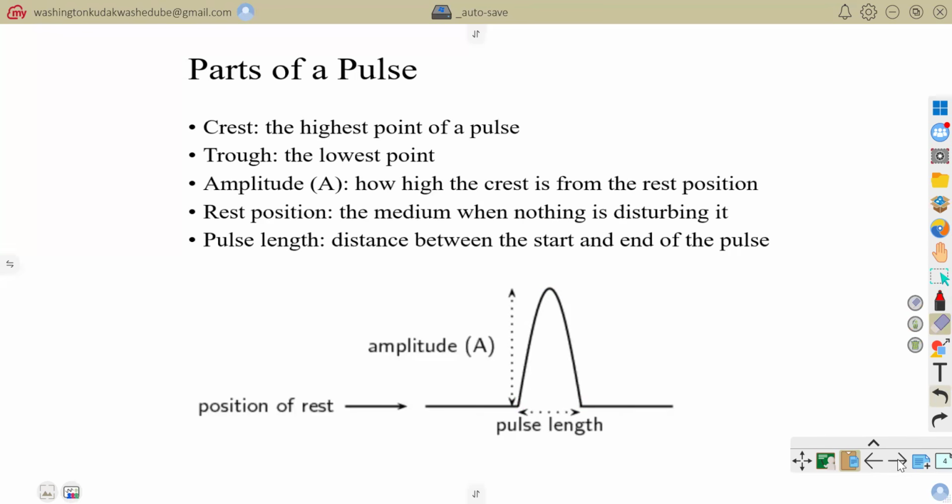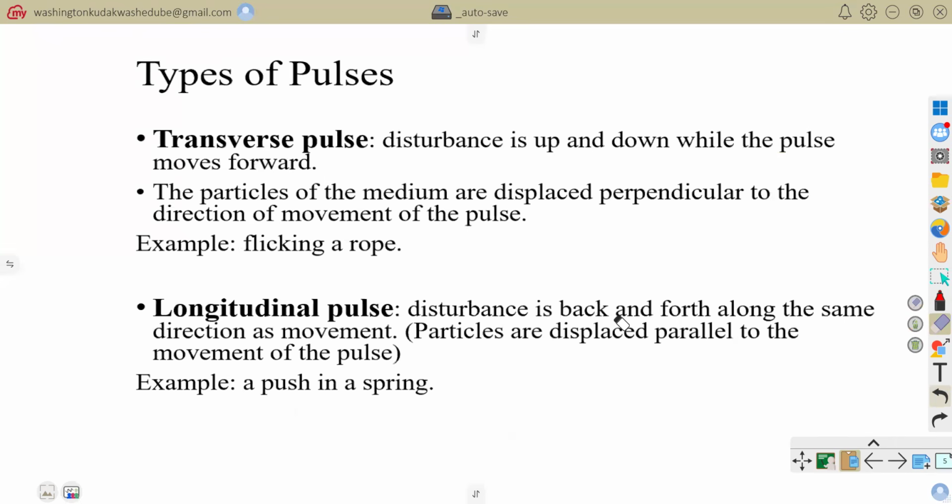So you might be asked to define or to state the parts of a pulse. And then now, since we understand more and in depth about what we refer to as pulses, we now want to describe or classify our pulses. So we've got two types of pulses. We have what we refer to as transverse pulses. So transverse pulses, this is where the disturbance is up and down while the pulse moves forward, like the one that you would get when you get a kick on your rope.